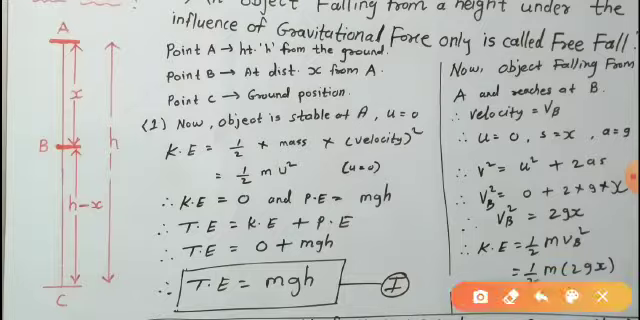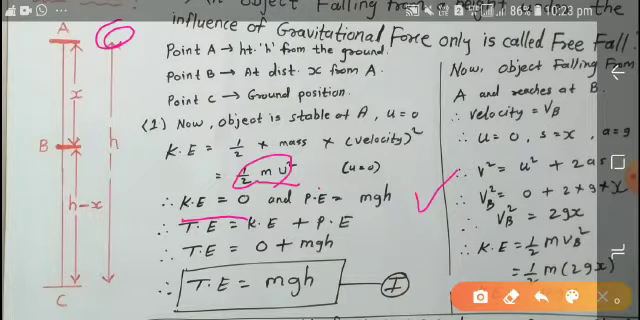What will the equation be? Kinetic energy is equal to 1/2 m into 0. So kinetic energy will be 0, because u is 0, which means the total term will be 0. Therefore kinetic energy is 0. And what is potential energy? Potential energy will be stored here.